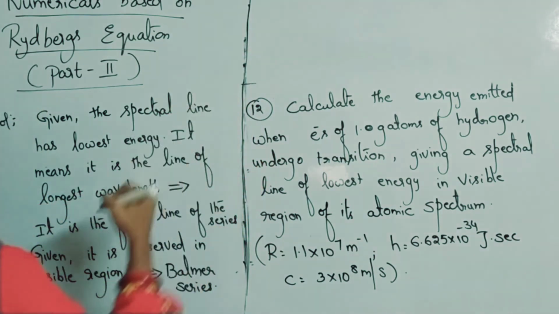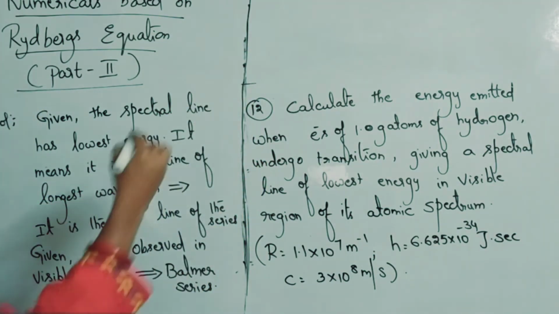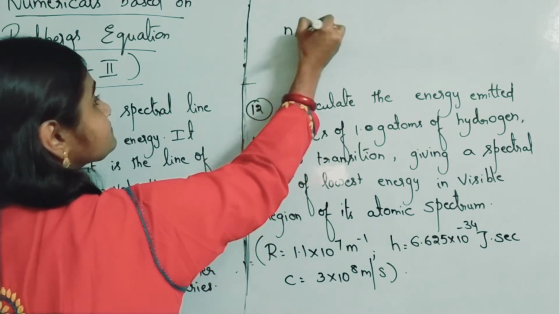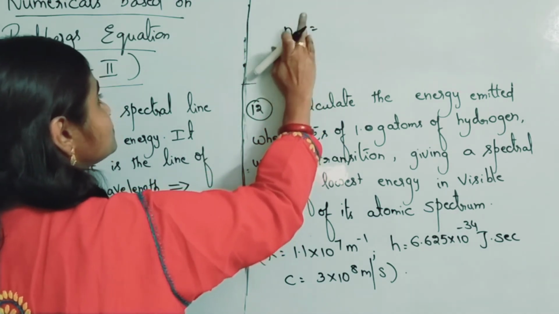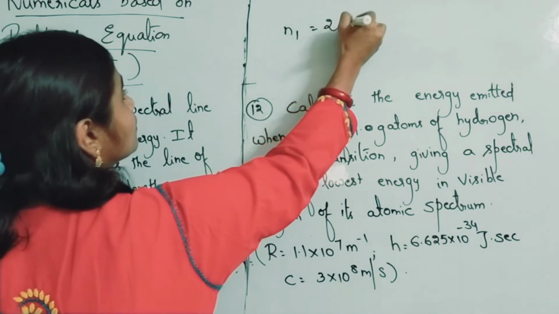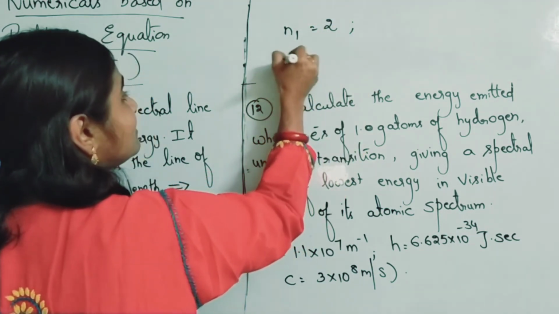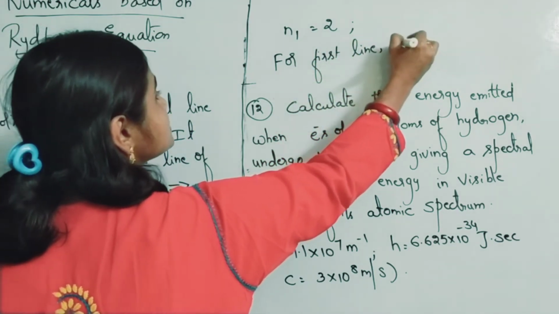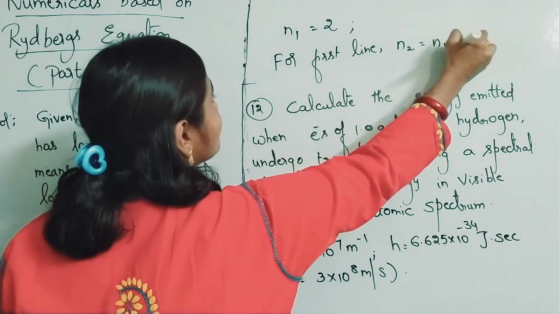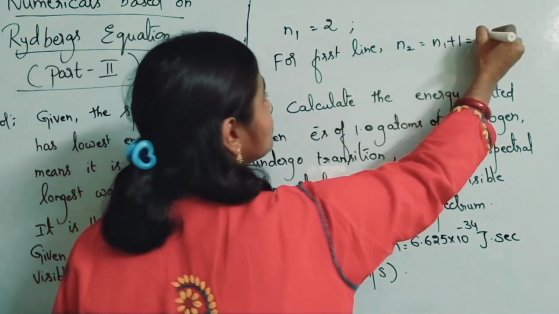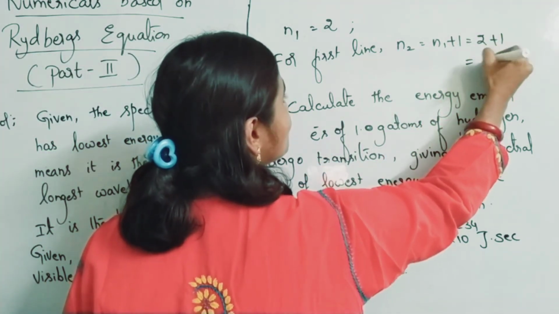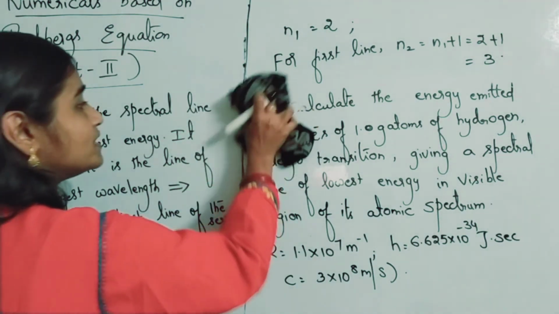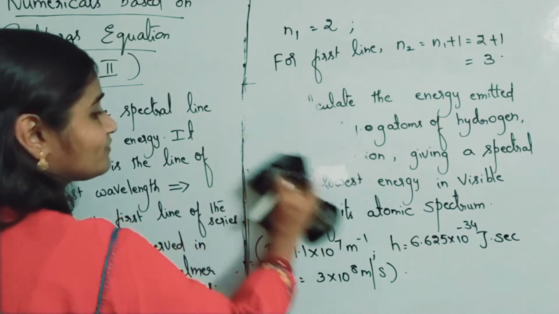So what you have to write here? Balmer series means N1 is equal to 2. For the first line, N2 is equal to N1 plus 1, that is equal to 2 plus 1, which is equal to 3. So now use the Rydberg's equation to find the wavelength.